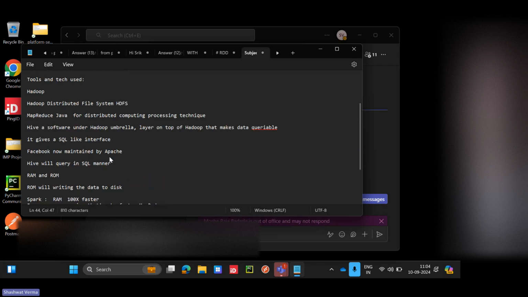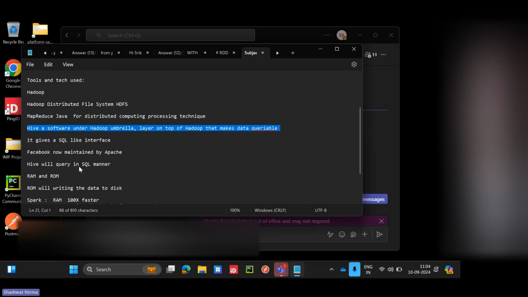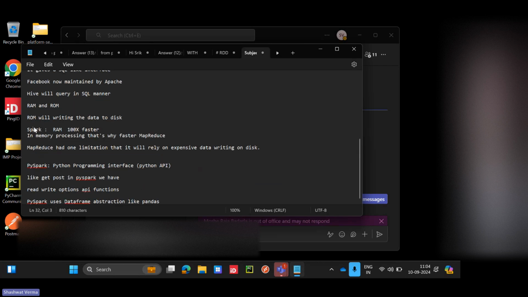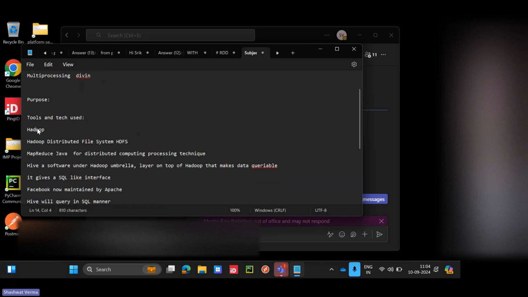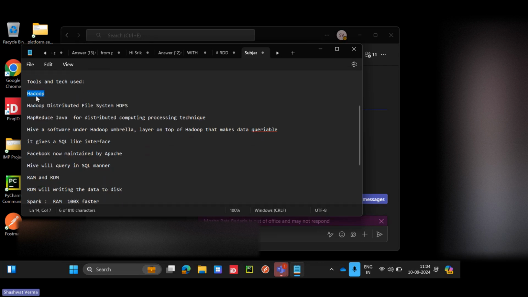While Hive was using a SQL-like interface. Now you can compare: Spark has the functionality of Hadoop and MapReduce both.